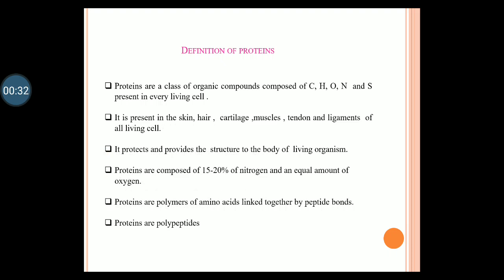Coming to the definition of proteins, proteins are organic complex compounds, mostly made up of carbon, hydrogen, oxygen, nitrogen and sulfur. They are present in all living cells, in the skin, hair, cartilage, muscles, dentin and ligaments. They protect and provide structure to the body of the living organism. Proteins are composed of 15 to 20% of nitrogen and an equal amount of oxygen. Proteins are polymers of amino acids linked together by peptide bonds. Proteins are chemically polypeptides.